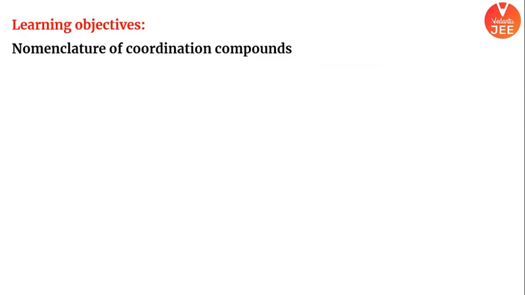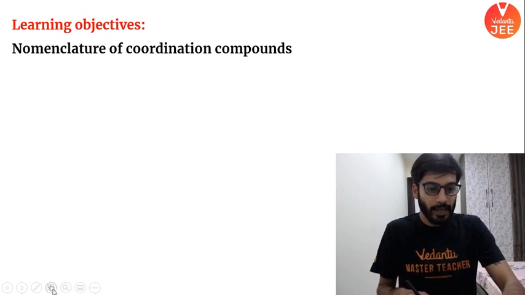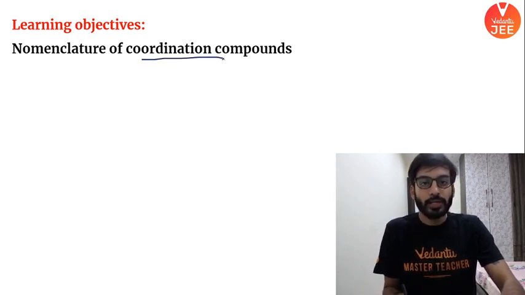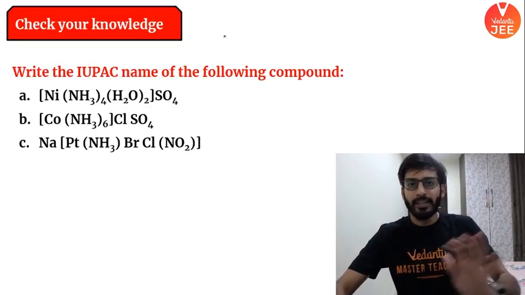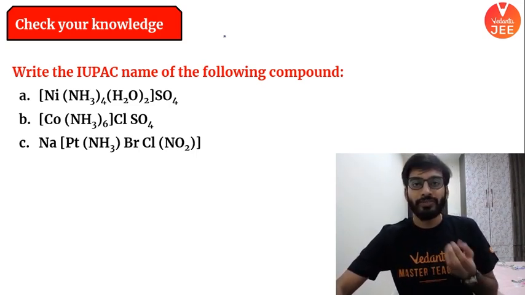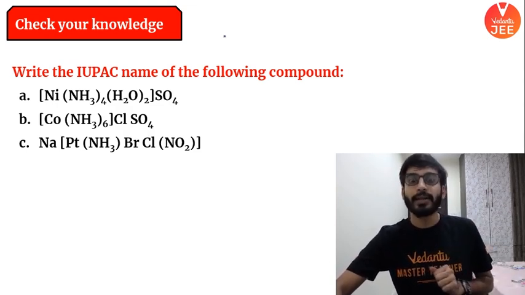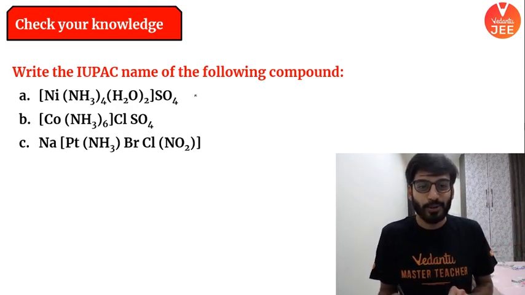All right, beta, let's start. So today, as I discussed, I will talk about nomenclature of coordination compounds. We'll study the naming of your coordination compounds. So let's start. In the last session, I talked about the basic foundation, the fundamentals of this particular topic. So let's do some examples on it. I have done many in the last session as well. So let's talk about this first one. But I am pretty sure you are aware now.